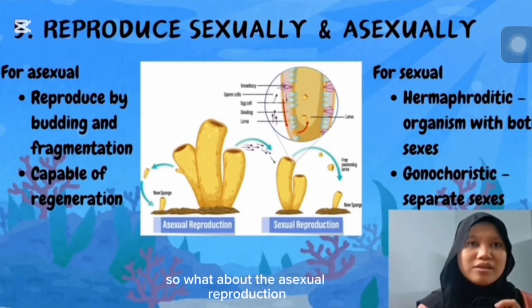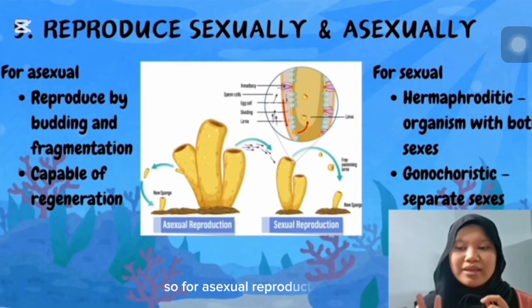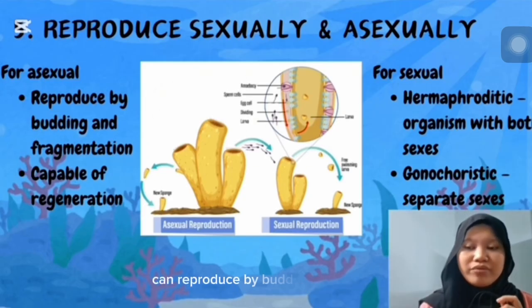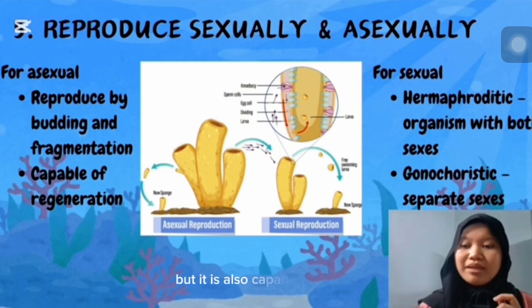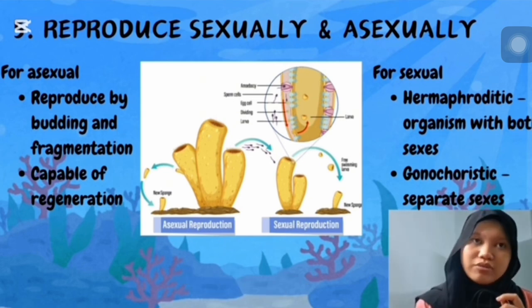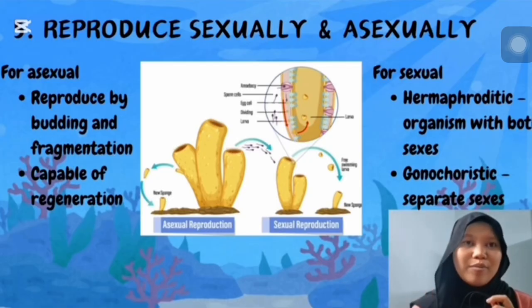So what about the asexual reproduction? For asexual reproduction, poriferans can reproduce by budding and fragmentation, but they are also capable of regeneration. So that is how poriferans reproduce.